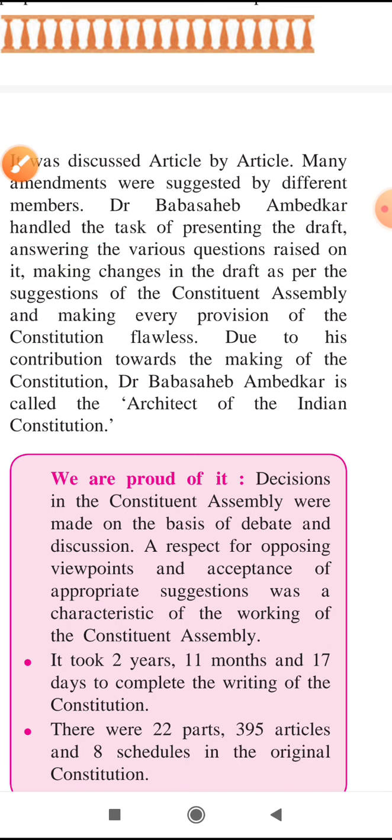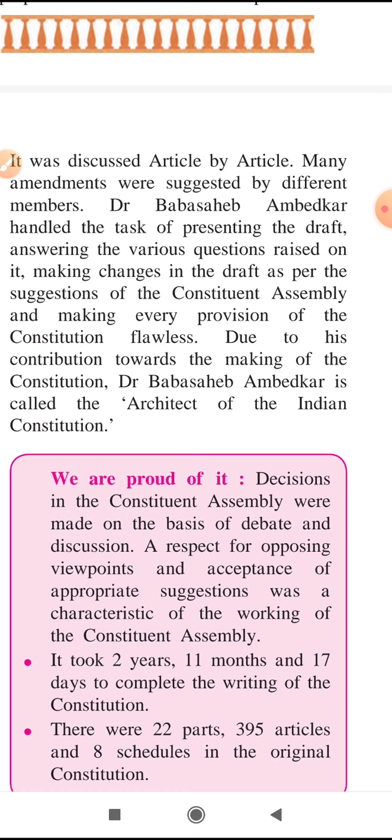So Dr. Babasaheb Ambedkar handled the task of presenting the draft. He had studied the constitutions of various countries and prepared the draft for our country. Whenever questions were asked when the articles were discussed, it was his responsibility to give satisfying answers to the members.